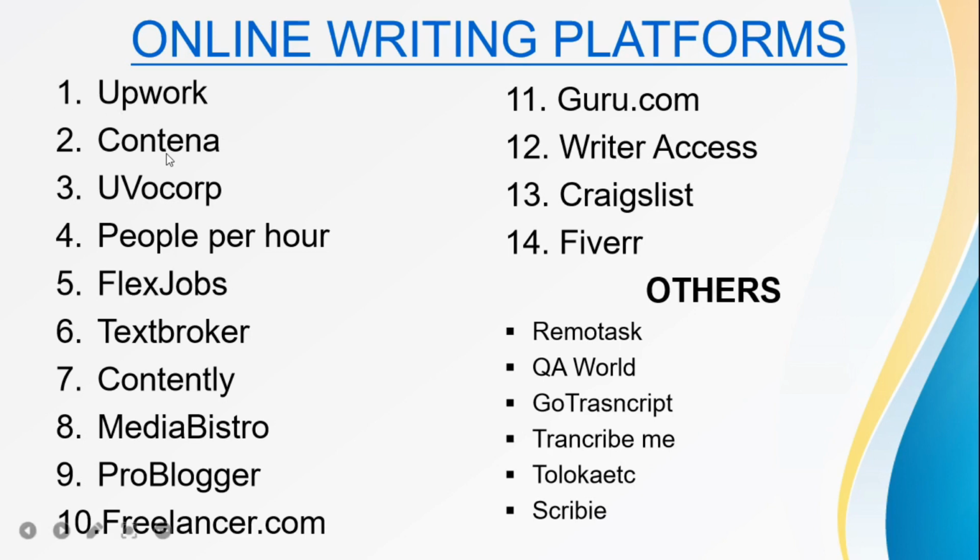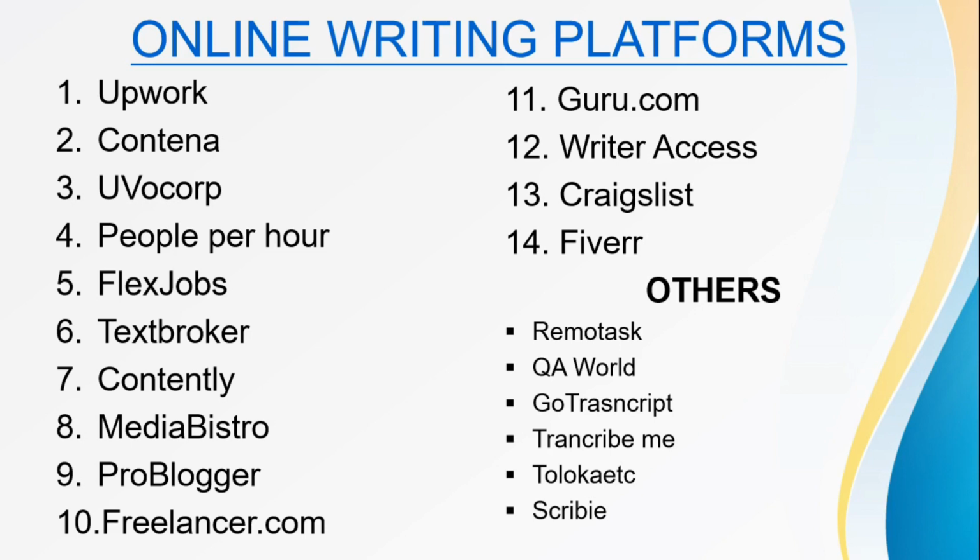The first one is Upwork. You have also Outsourcely, you have PeoplePerHour. I've also tried Guru and Fiverr. Also we have Remote Task, QA World, Transcribe Me, and Scribie. But we also have others like FlexJobs that you can try. You have TextBroker, you have Contently, you have Media Bistro, ProBlogger, Freelancer.com, WriterAccess, and Craigslist. We also have others like Remote Task for annotation, QA World for transcription, GoTranscript for transcription, Transcribe Me for transcription. We have Toloka also, and Scribie.